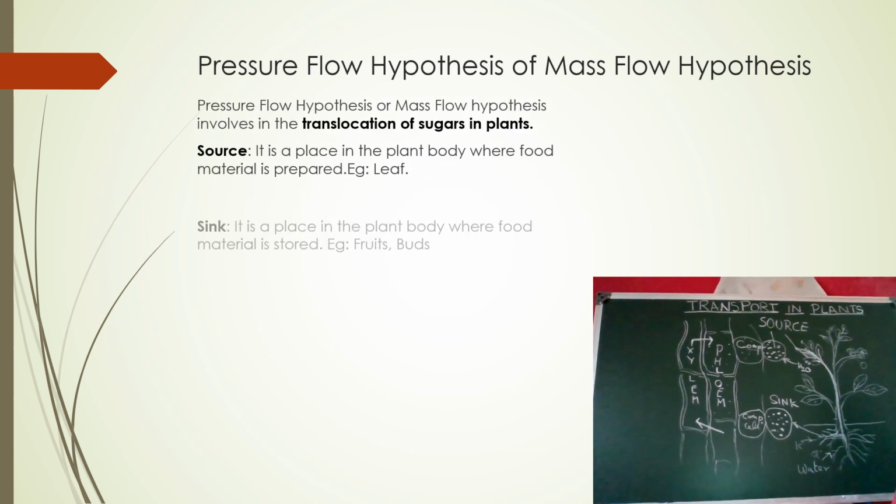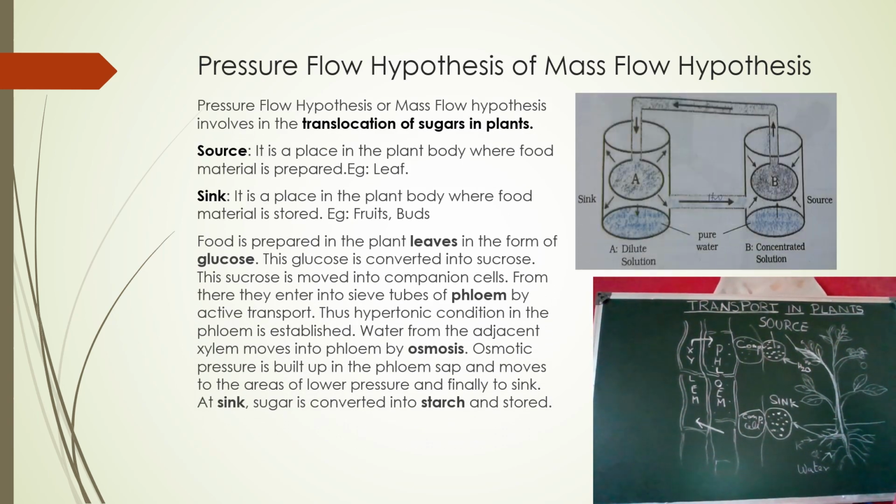We have learned how water is transported from the roots to the different parts of the plant. Now we will see how food is transported from the leaves to different parts of the plant, because food is prepared in the leaves, and from the leaves this food is transported to different parts of the plant. That is, the direction will be multidirectional. But in the case of water, it is unidirectional. That is, it comes from the root and travels to different parts of the plant, but it does not travel back, so it is called unidirectional. But in the case of food transportation, it is multidirectional.